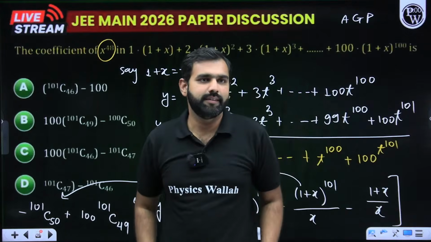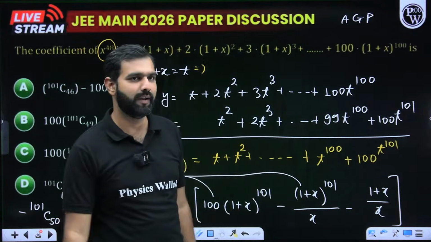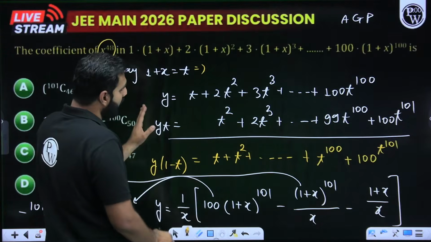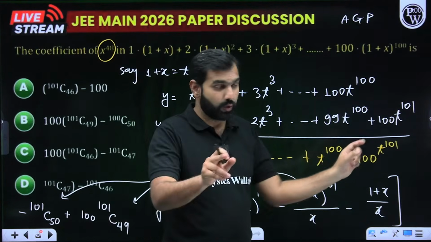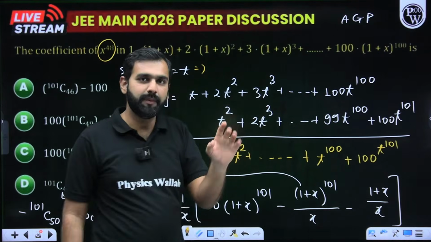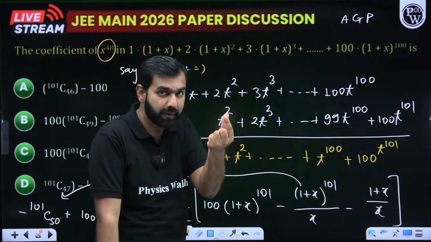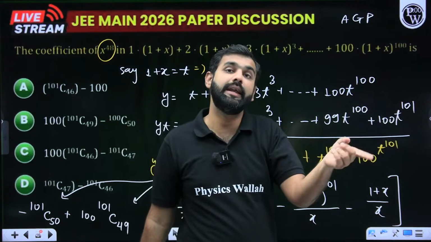It is resolved now. Great. I hope it is perfectly visible now. So with this AGP, we know their terms are 1, 2, 3, 4, 5. They are in AP. There are terms in GP. So when AP and GP are merged, it becomes AGP. The common ratio is t, which is 1 plus x. So I'm multiplying this AGP by t on both sides.